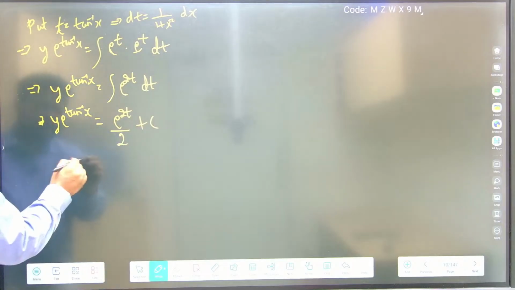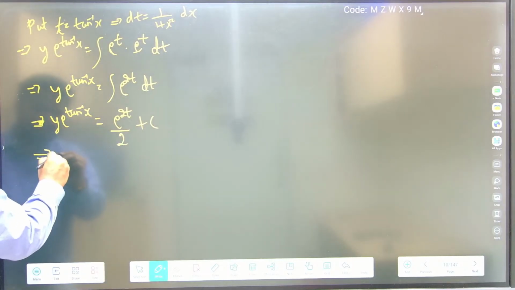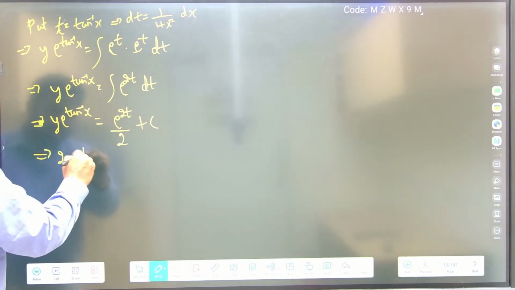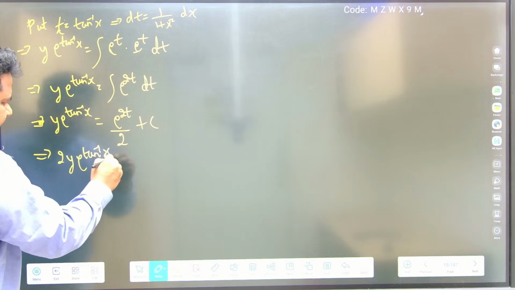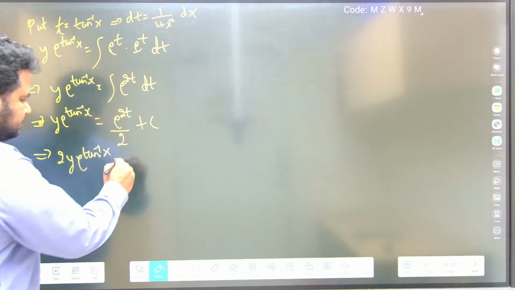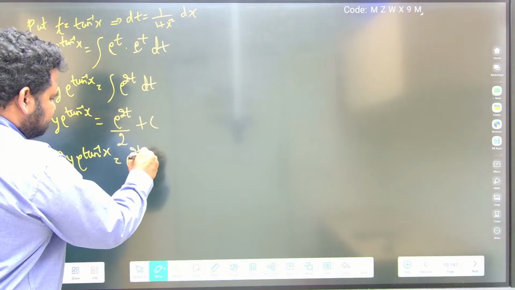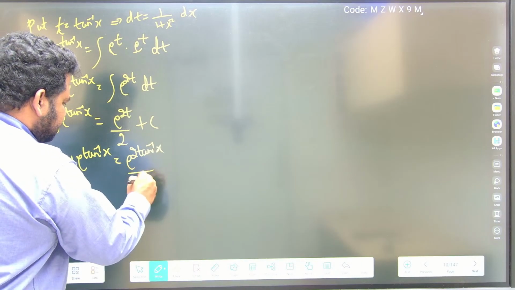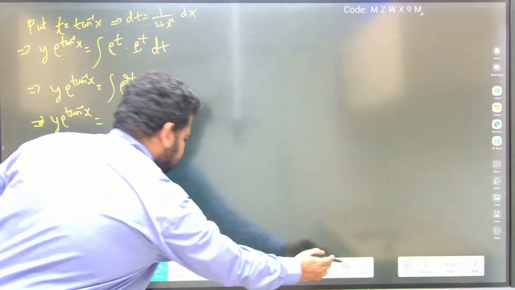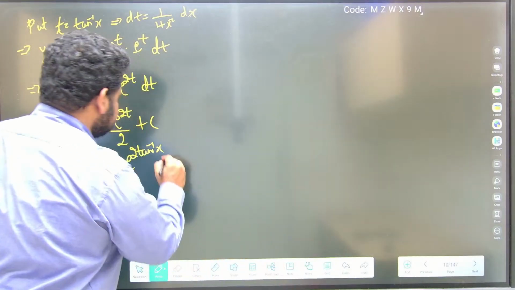So if I send the 2 across, this implies 2 times y e power tan inverse of x. Now t I should substitute as tan inverse of x: e power 2 times tan inverse of x plus c.